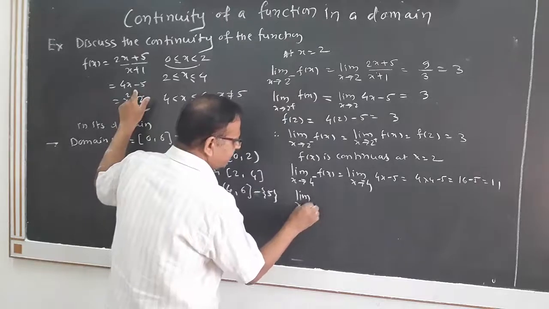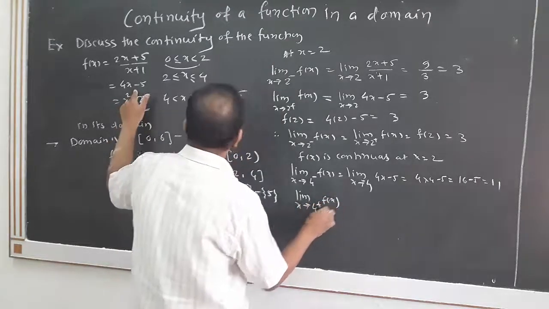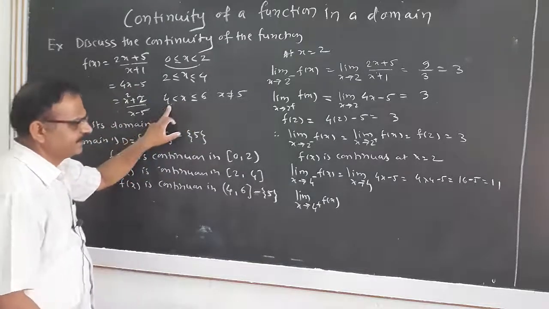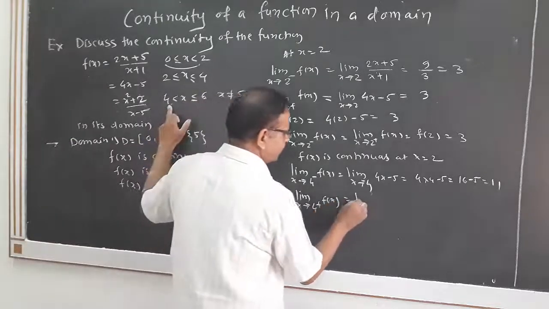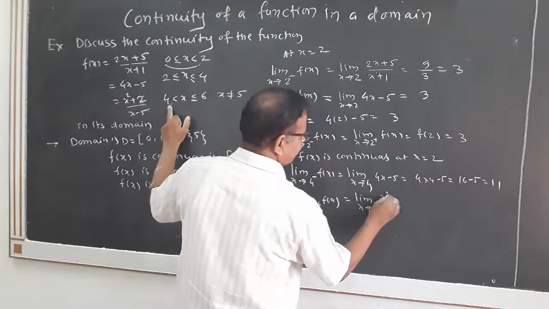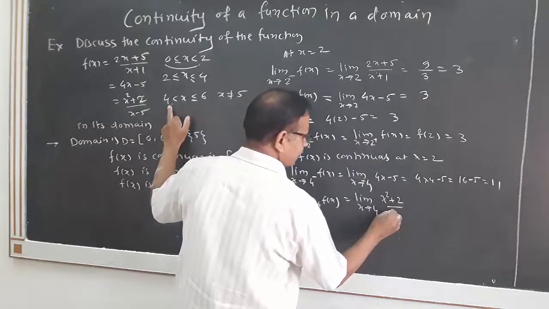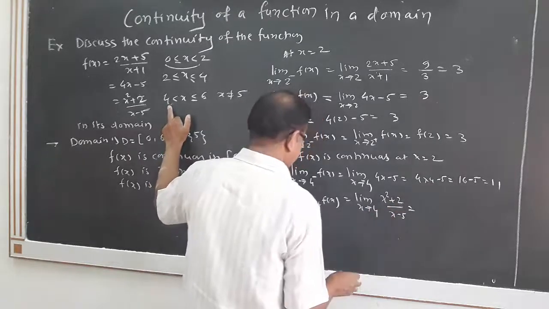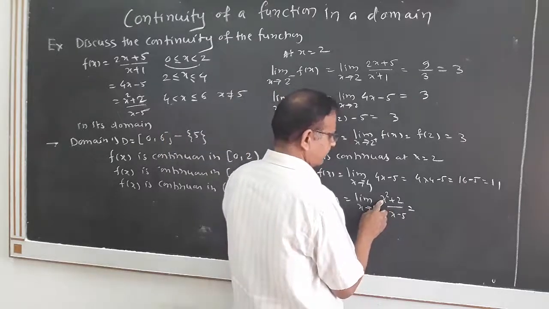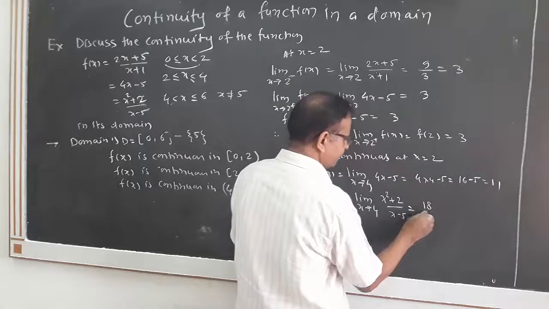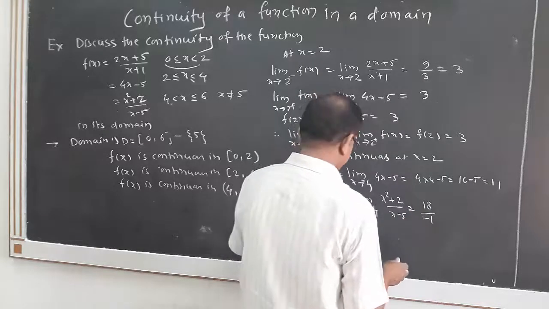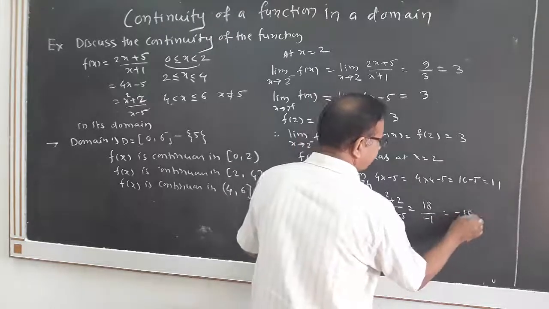Limit x tends to 4 plus of f(x). Here x is approaching 4 from right hand side, therefore this is equal to limit x tends to 4 of (x square plus 2) divided by (x minus 5). That is nothing but 4 square, 16 plus 2, 18, divided by 4 minus 5 is minus 1, equal to minus 18.